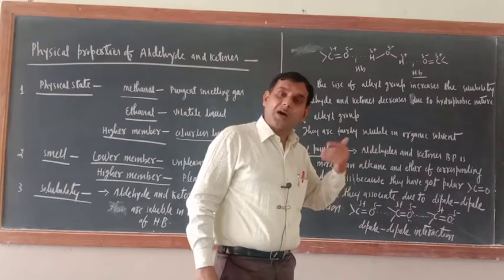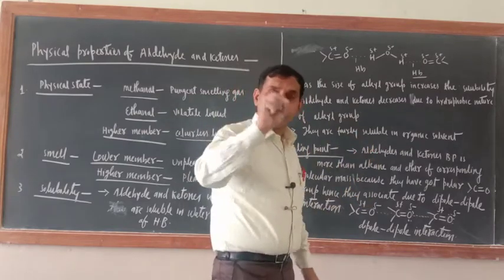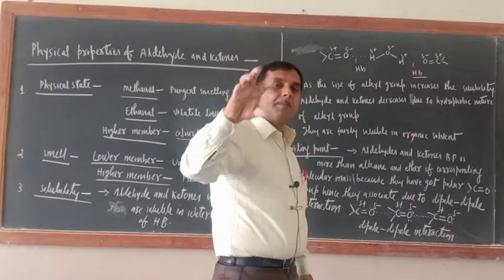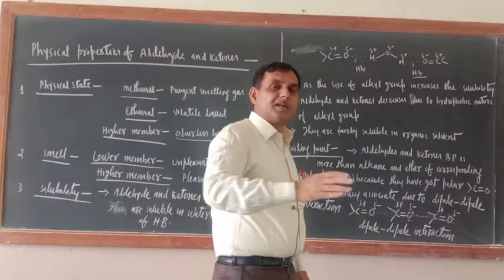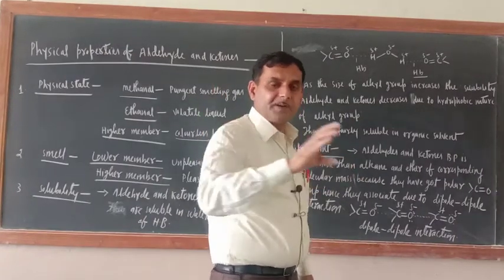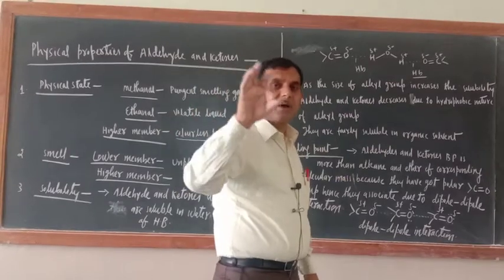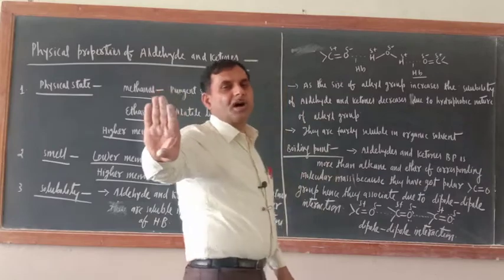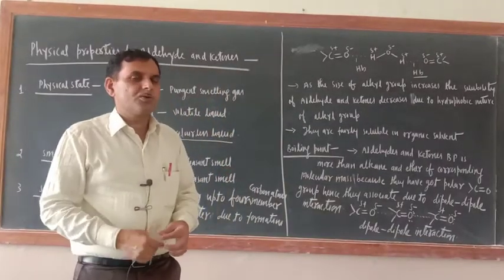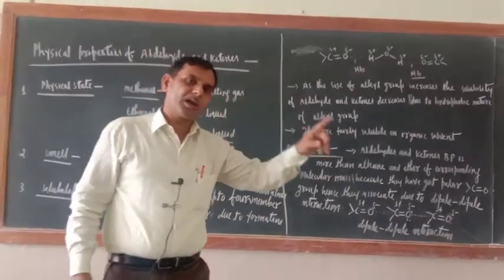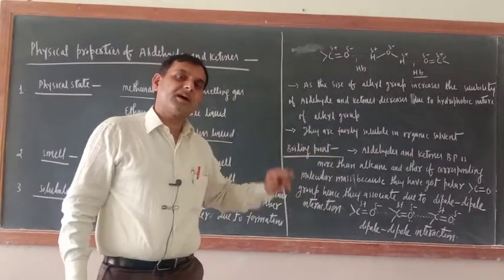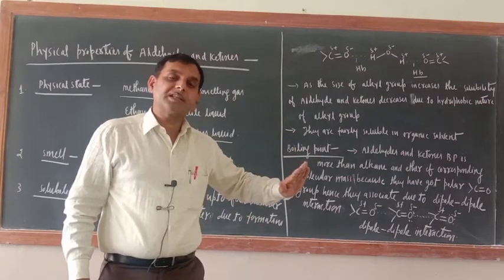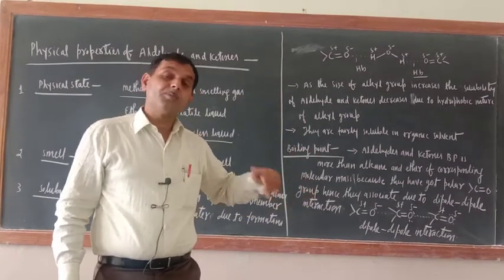Now, in one of the videos I explained this also. In ether, what is there? Between carbon and oxygen, a single bond is there, that is a sigma bond, and sigma bond electrons are strongly held. So even though an electronegativity difference is there between carbon and oxygen of ether, these sigma electrons are not much shifted toward the oxygen side. So O is not more electronegative there, and C is not electron deficient. So in the ether case, polarity is less.